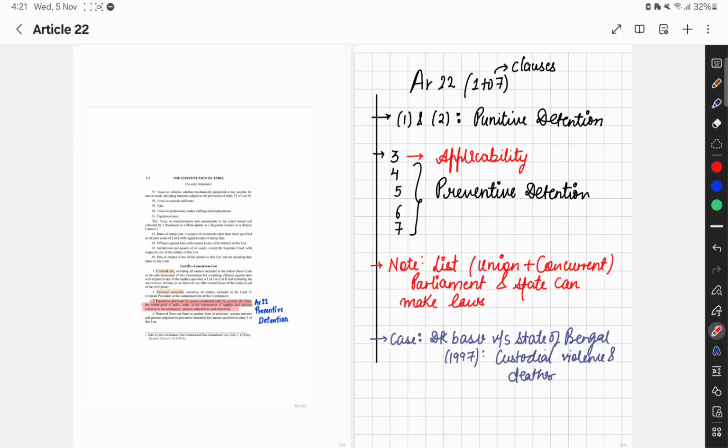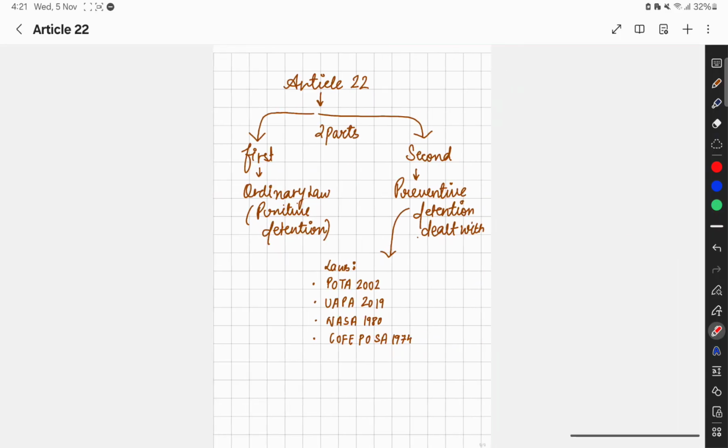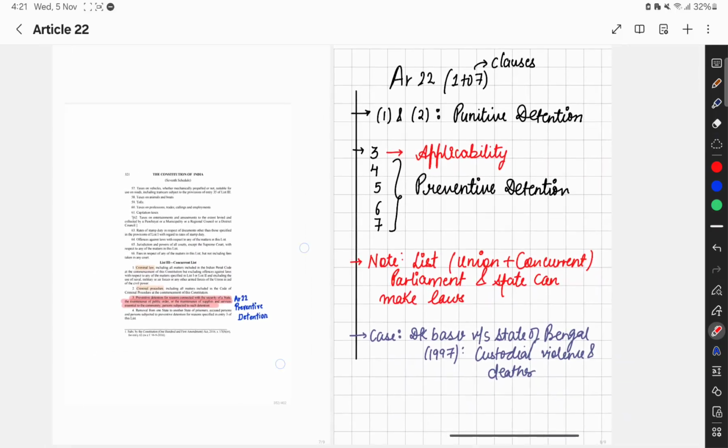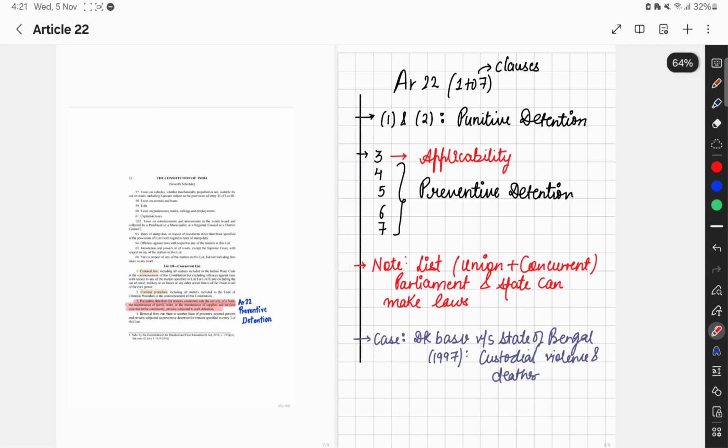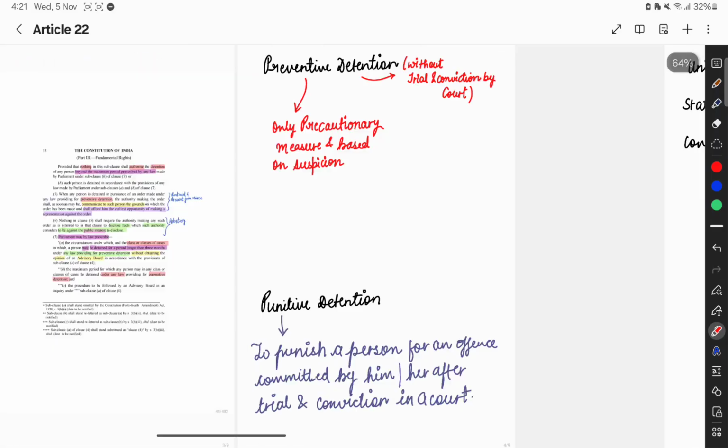Now we are going to discuss these one by one. Or you can say, in a summed-up way, that the first part of Article 22 deals with ordinary law, or punitive detention. The second part of that article deals with preventive detention. I hope you get a little bit of understanding of it. Now let's dive more into this topic.